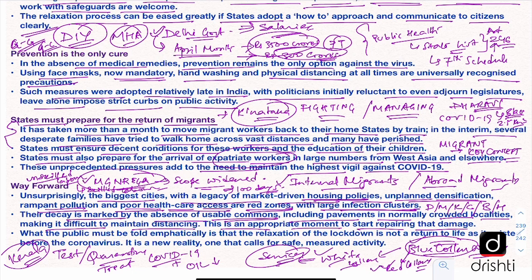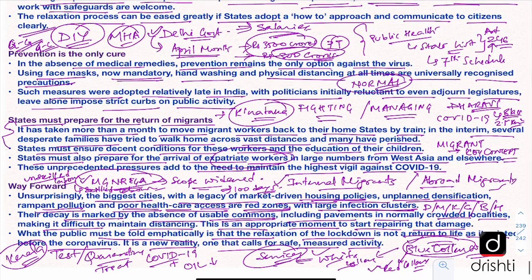Finally, the editorial says that what the public must be told emphatically is that the relaxation of the lockdown is not a return to life as it existed before the coronavirus. It is a new reality, one that calls for safe, measured activity. So the public needs to realize that we are not returning back to the normal, but it is a new kind of normal that we have returned to, and we have to make sure that we manage the COVID-19 pandemic and we allow the economy to gain.